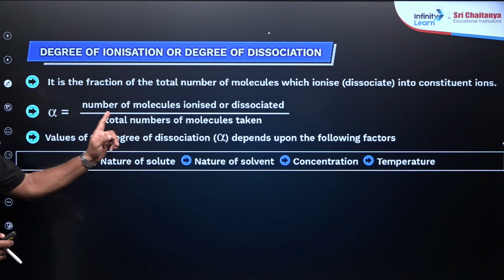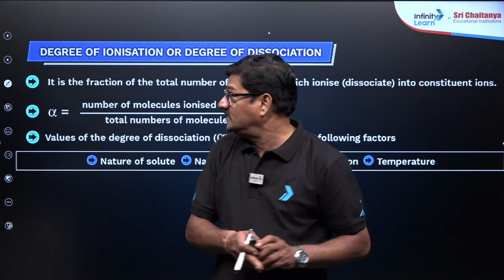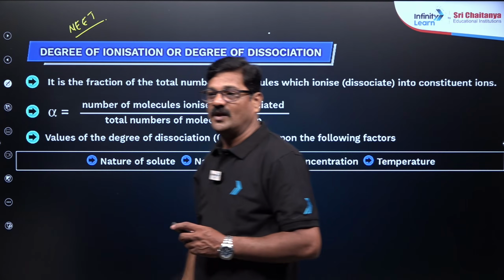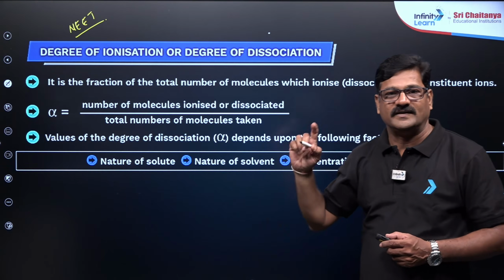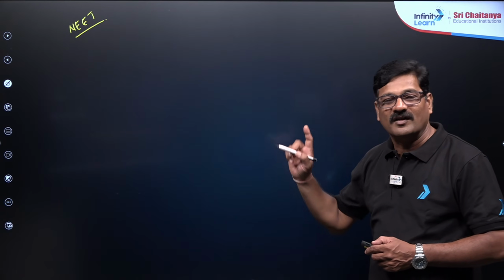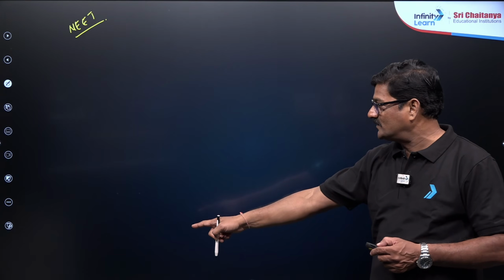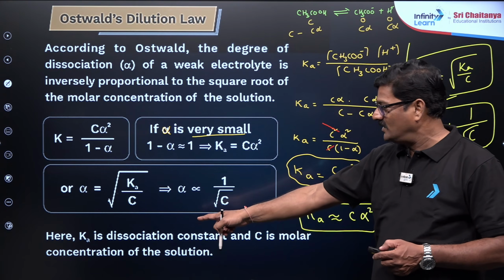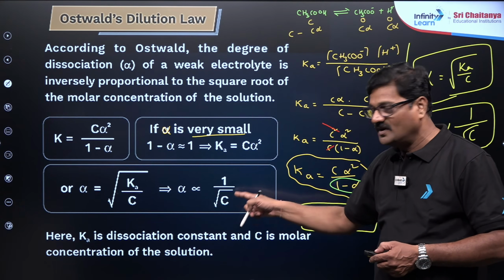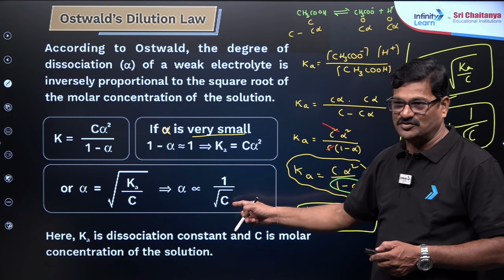So the value of the degree of dissociation depends upon various factors. In the NEET examination, a direct question will be asked: on which of the following is the degree of dissociation alpha dependent, okay, or on which of the following the dissociation constant is dependent. K is called the dissociation constant here.